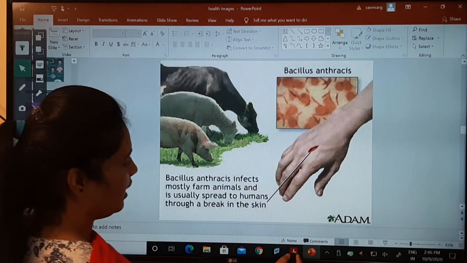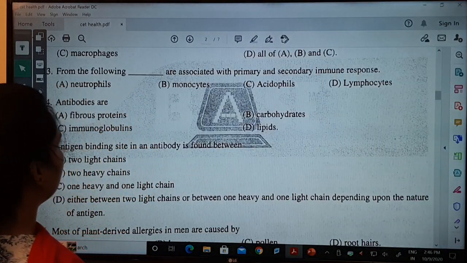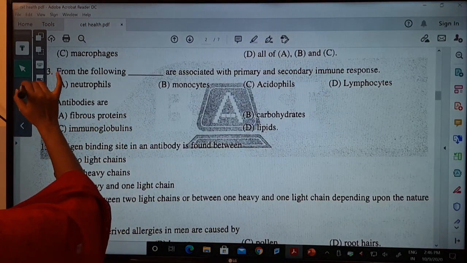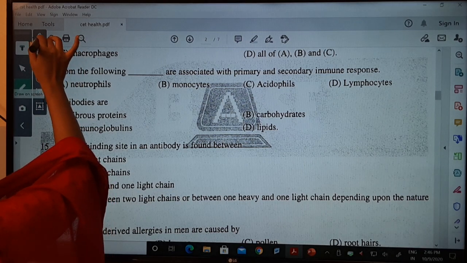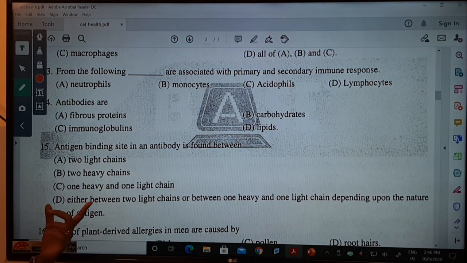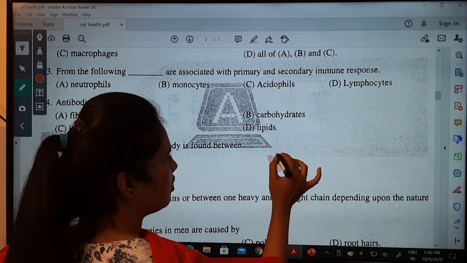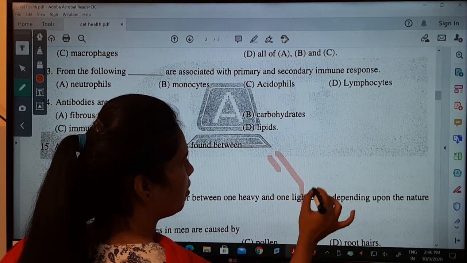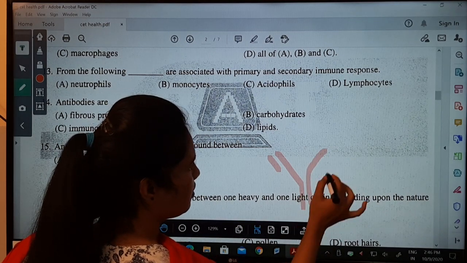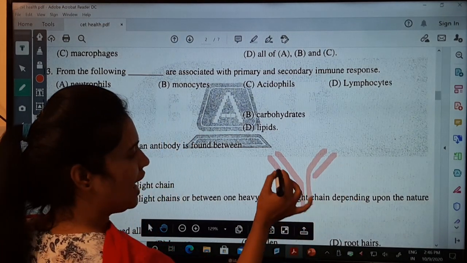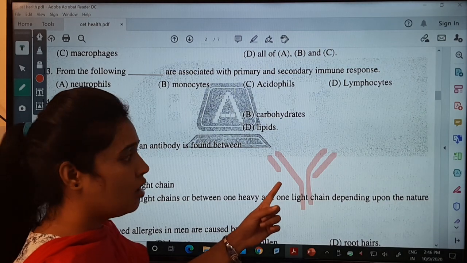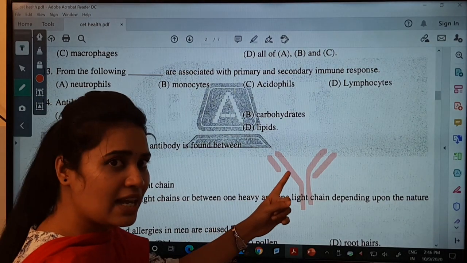I will draw it for you. See, you have light chains as well as heavy chains.